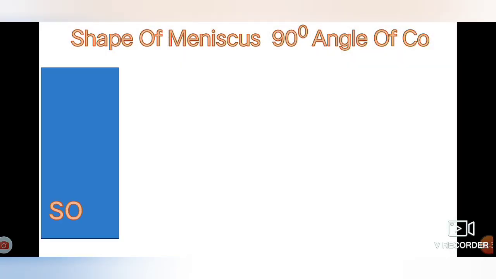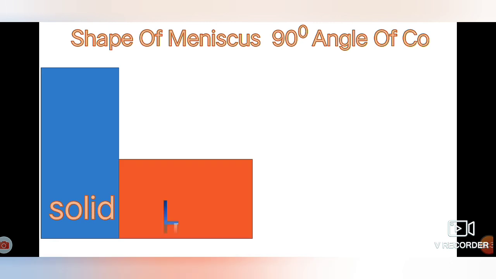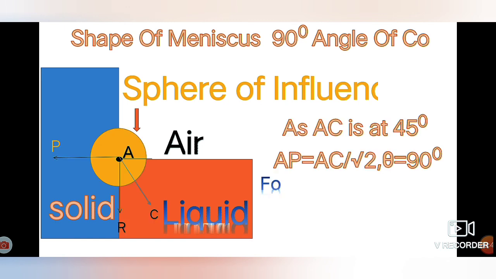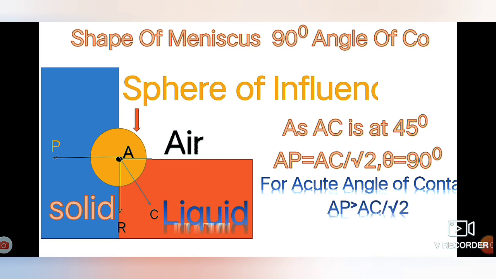The shape of meniscus may also be such that the angle of contact is 90 degrees. Let us discuss how. For some liquids, molecule A balances adhesive and cohesive force such that the cohesive force AC is at 45 degrees.